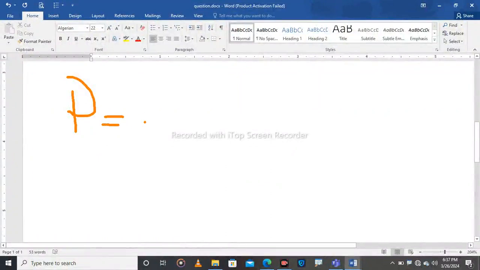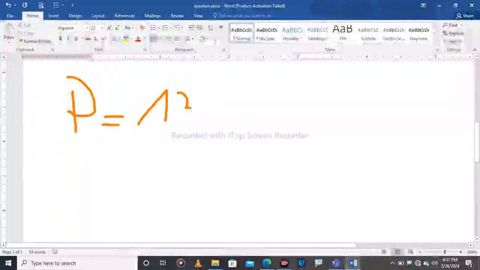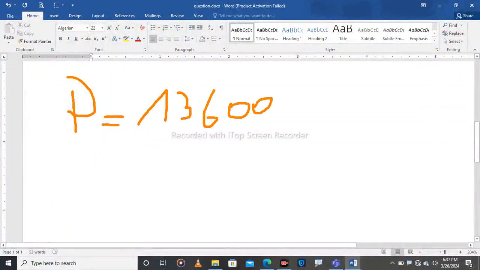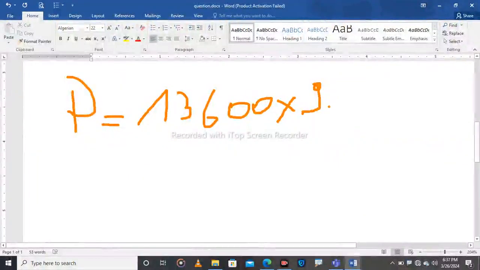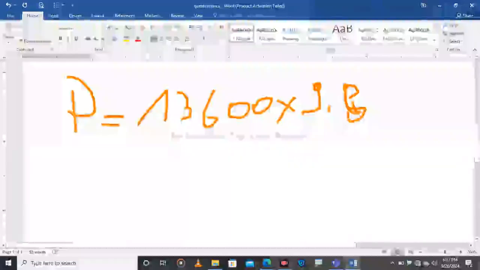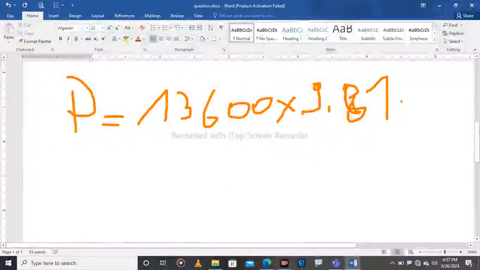The pressure will be equal to the density, 13600, times 9.81, times 760. This is a millimeter of mercury.